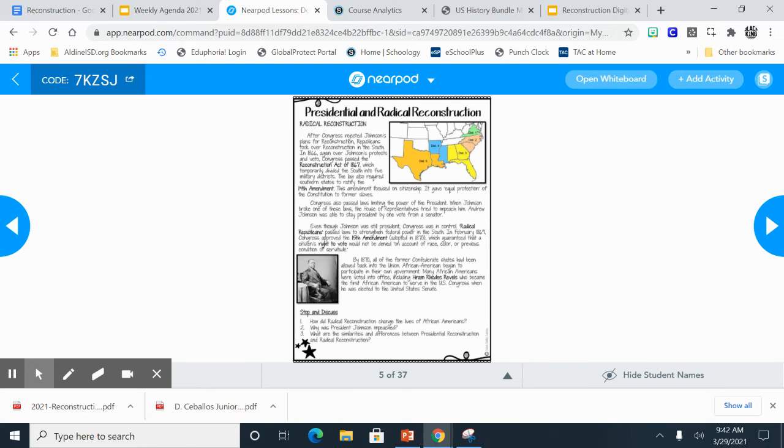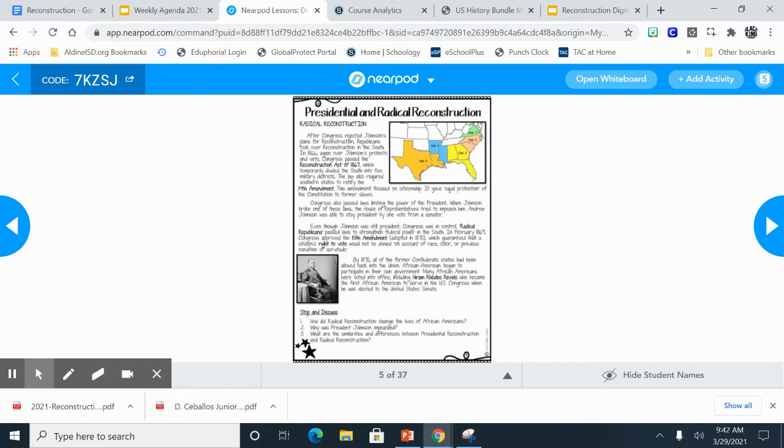This amendment focused on citizenship. It gave equal protection of the Constitution to former slaves. Congress also passed laws limiting the power of the president. When Johnson broke one of these laws, the House of Representatives tried to impeach him. Andrew Johnson was able to stay president by one vote from a senator. So he was one vote short of being impeached. Even though Johnson was still president, Congress was in control.